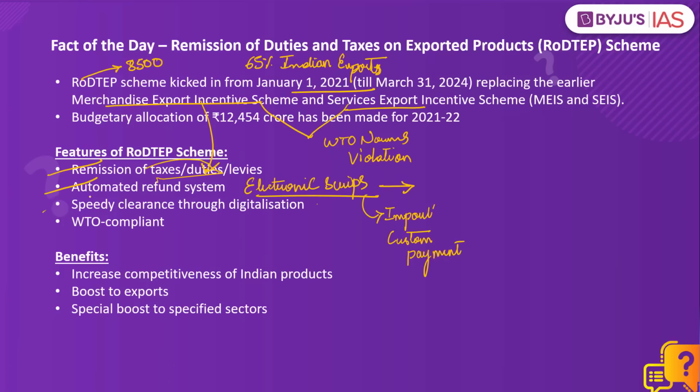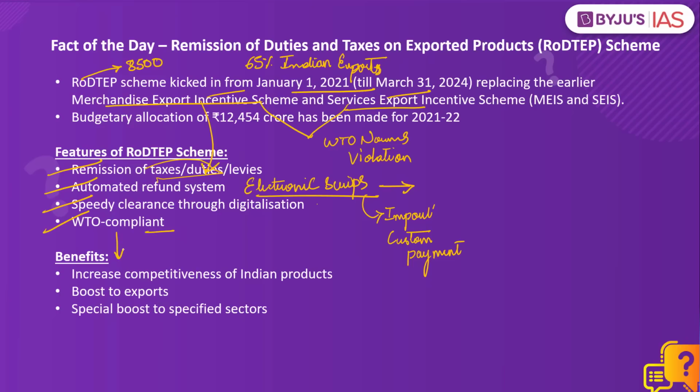The third feature is that it ensures speedy clearance. Since it is through a digital platform, it means lesser paperwork. And lesser paperwork means lesser days. So it will ensure faster clearances. The fourth feature is that this scheme is WTO compliant. Unlike the earlier schemes, that is the Merchandise Export Incentive Scheme and the Services Export Incentive Scheme, this new scheme is WTO compliant. So what are the benefits of this scheme?